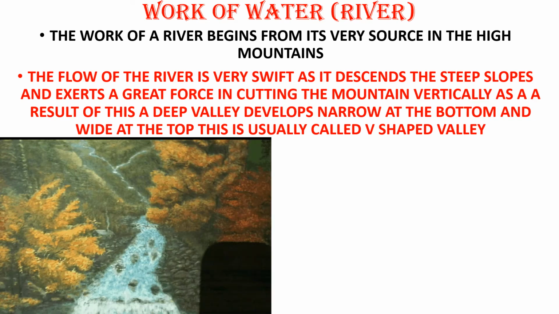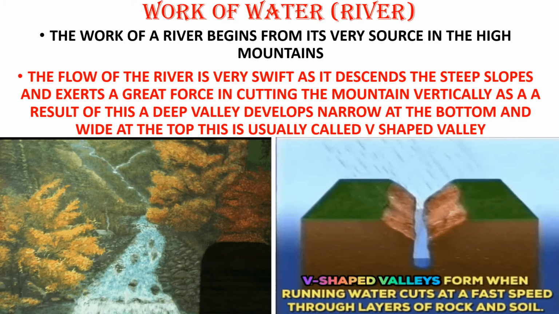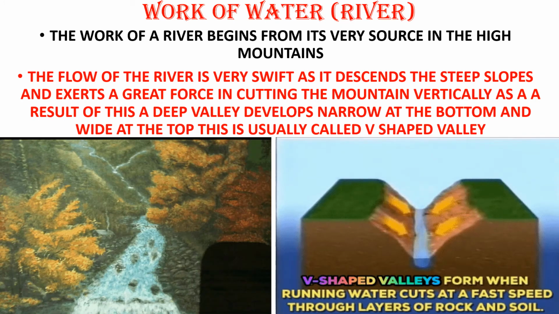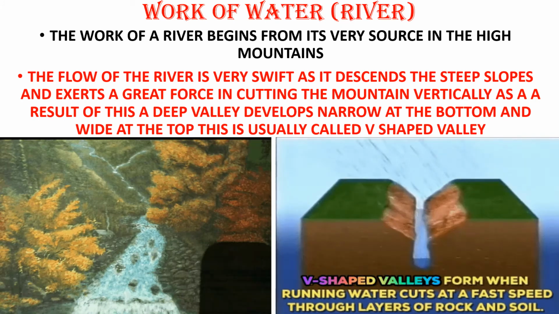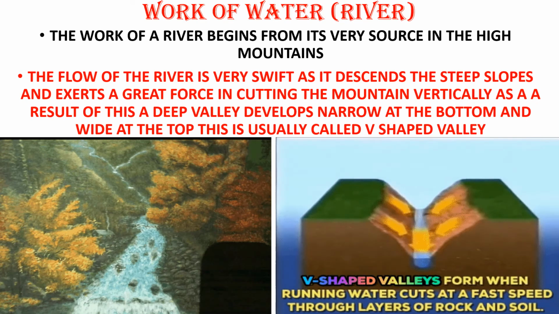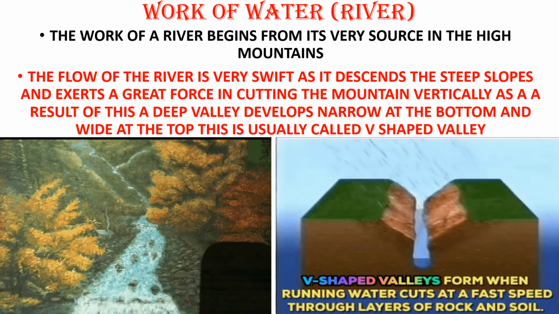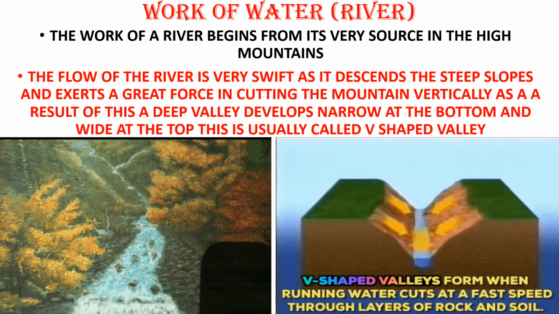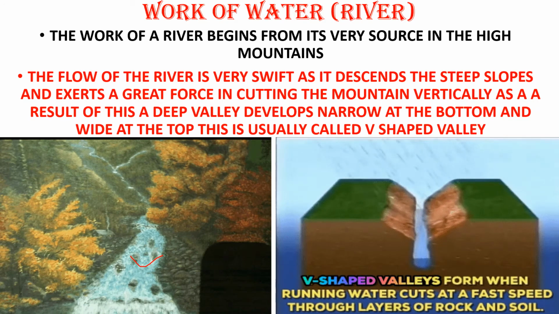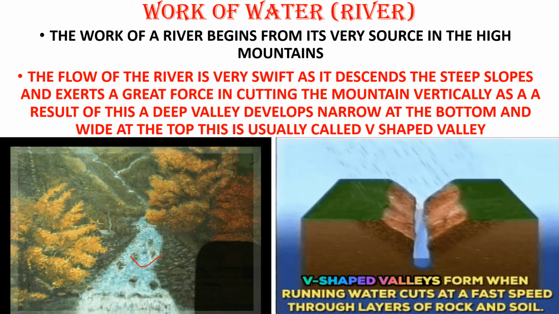సి దిస్ ఇస్ ఎ ఇమేజ్ ఆఫ్ ఎ వ్యాలీ. ఓకే, and this is how the V-shaped valleys are formed. Here you can see the rain is falling and the water is flowing down, and slowly these start falling into the valleys. Okay, through the layers of the rock and soil they start flowing down, and they start flowing like this. Okay, so this is the work of a river.